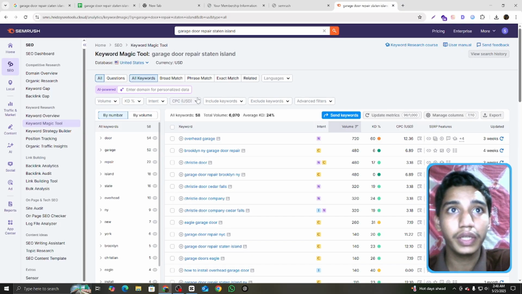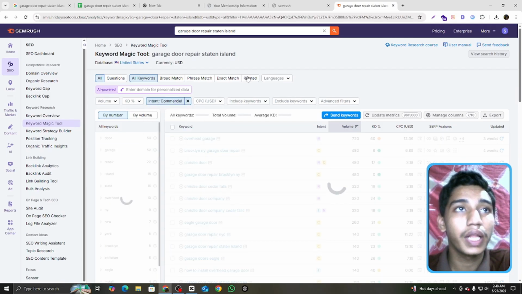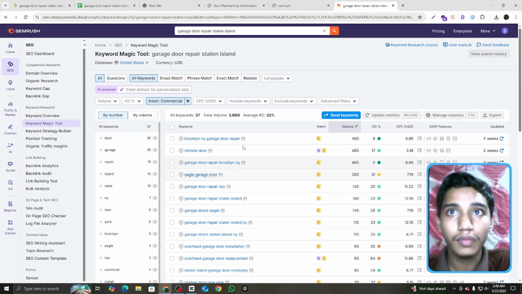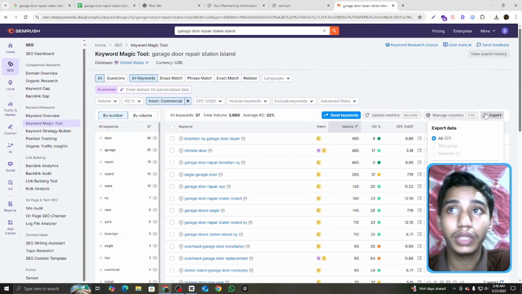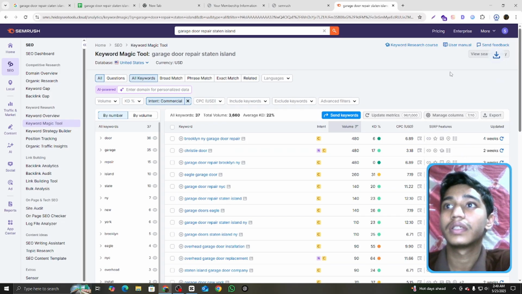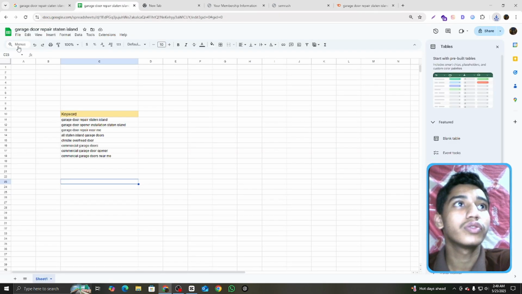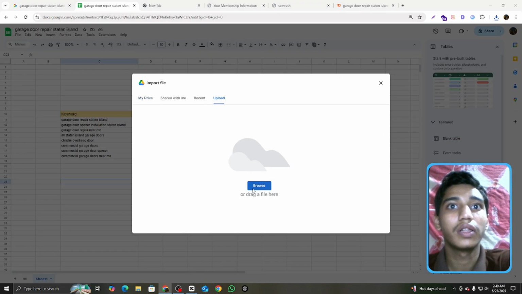That's why I will make a specific keyword research and select the commercial intent and apply. Yeah, I will show it. Now I export. Afterwards I will select which keywords are important or not important and justify. Now I export, then go to the sheet and import this file.